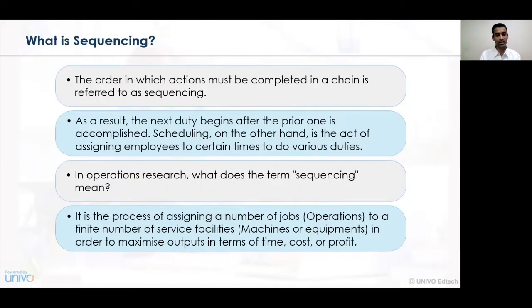Now let's understand what we mean by sequencing. The order in which actions must be completed in a chain is referred to as sequencing. In simpler terms, sequencing means the series of activities that need to be undertaken in a particular organization and how that sequence of activities needs to be completed. So planning of activities for completion of a certain task is the concept of sequencing. As a result, the next duty begins: whenever we plan or sequence a particular activity, one has to see how we schedule the activity at each and every individual level.